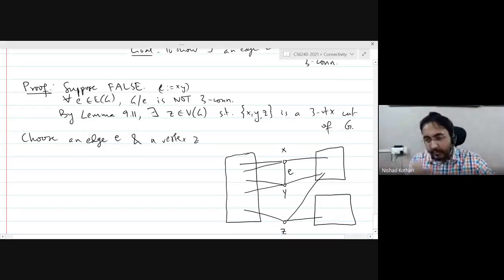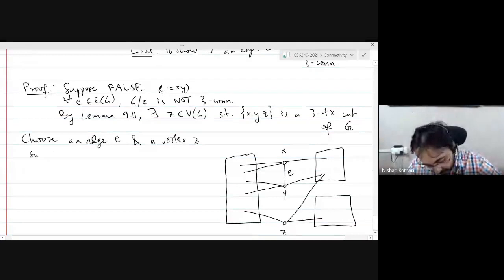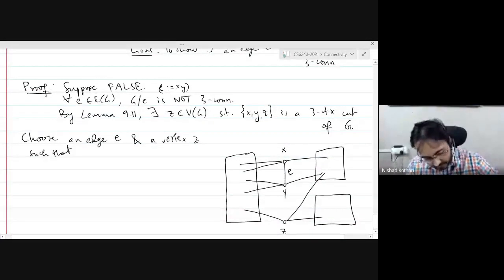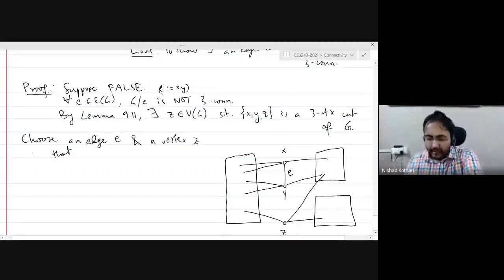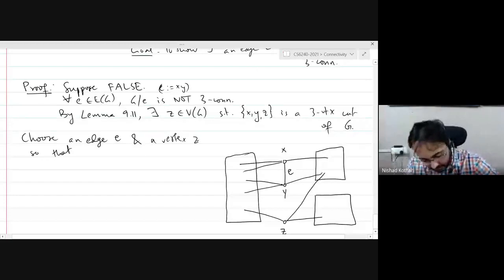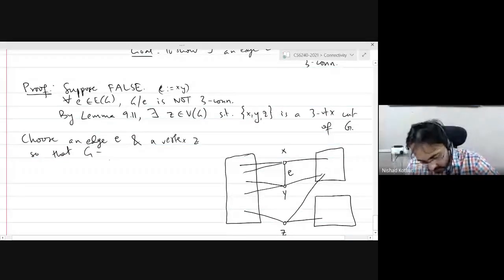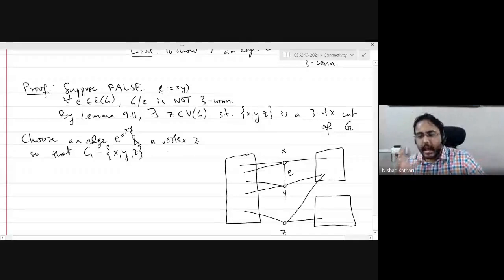So we will choose an edge E and a vertex Z such that, in the graph after deleting the three vertices, where E is again XY, I have a component that is as large as possible.